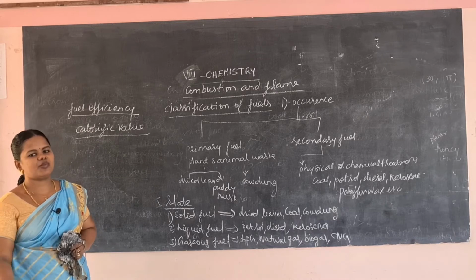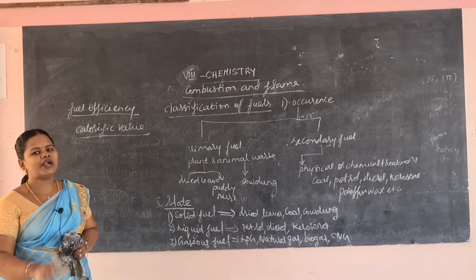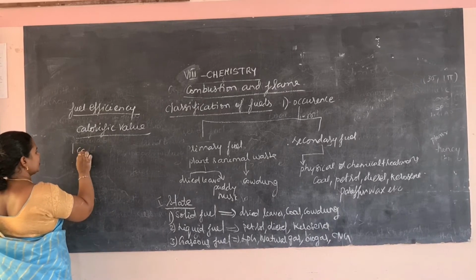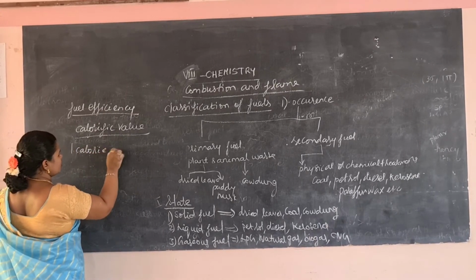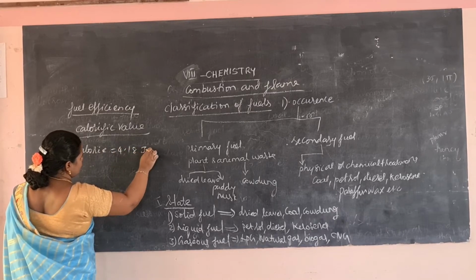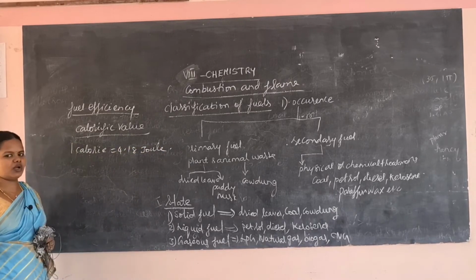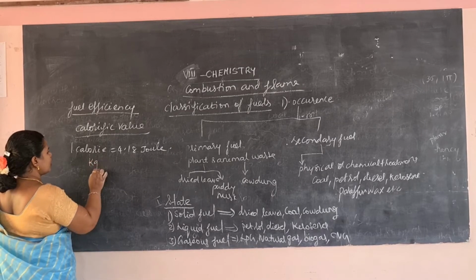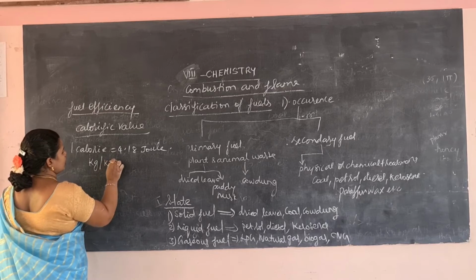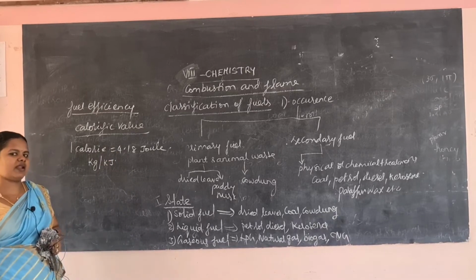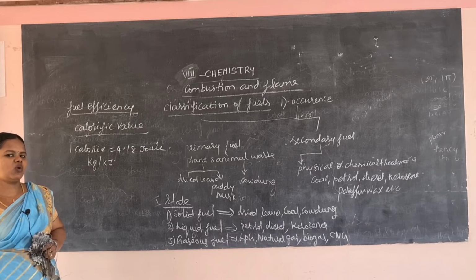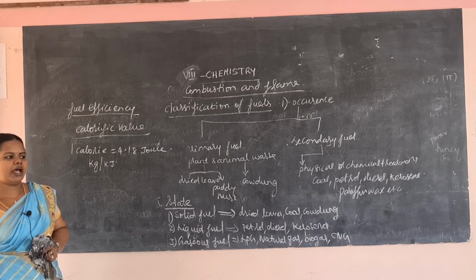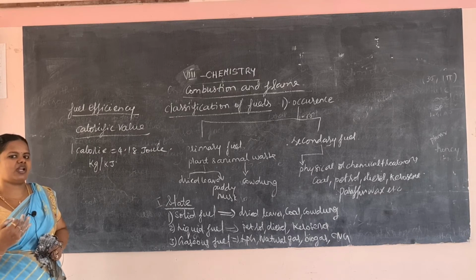Calorific value is the heat produced by the complete combustion of 1 kilogram of a fuel. In this calorific value, 1 calorie is equal to 4.18 joules, and calorific value is expressed in kilojoule per kilogram.